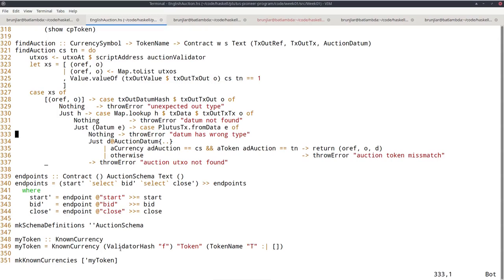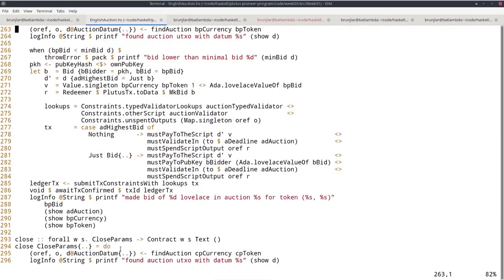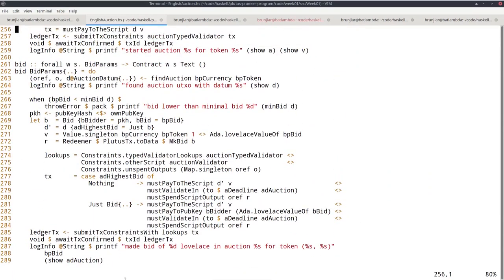And what I said about code reuse, for example, if we look here at the bid off-chain part, that uses a function minBid here, which basically determines, given the current datum, the state of the contract, whether there was already a bid or not, and determines the minimal bid.